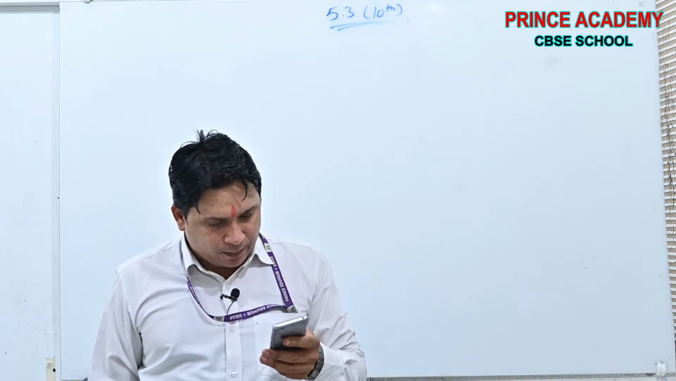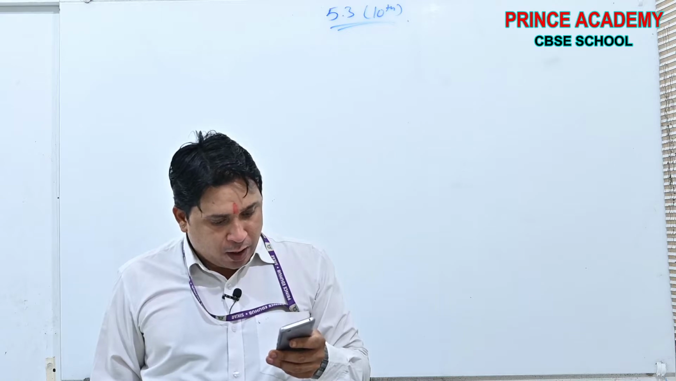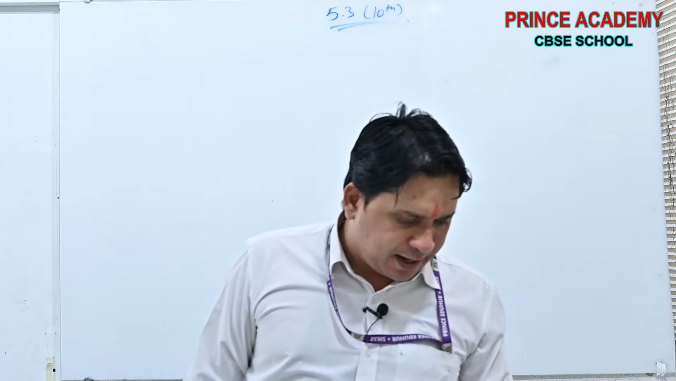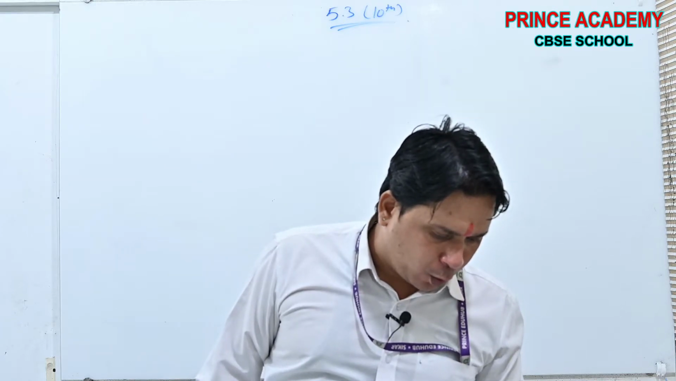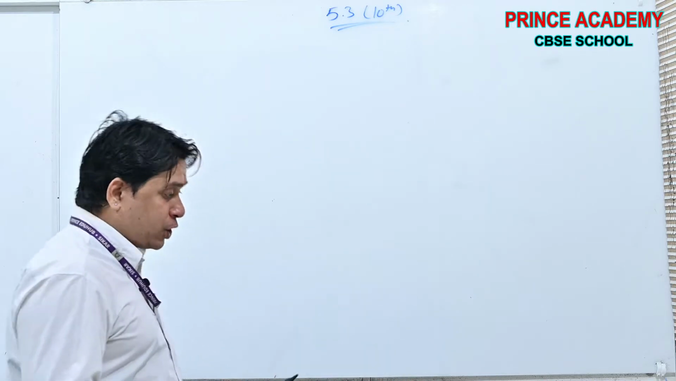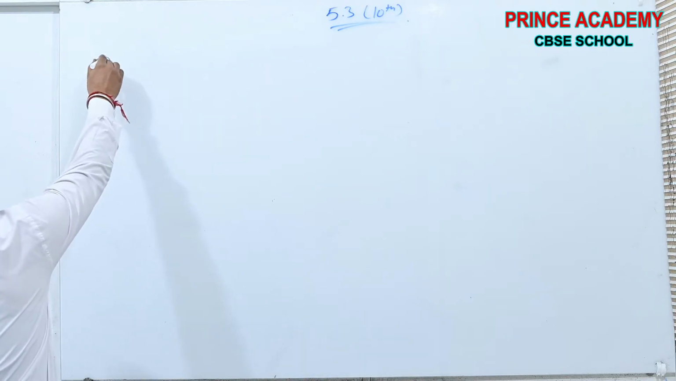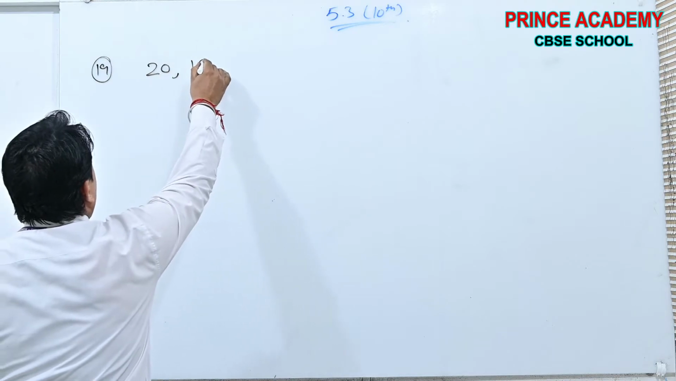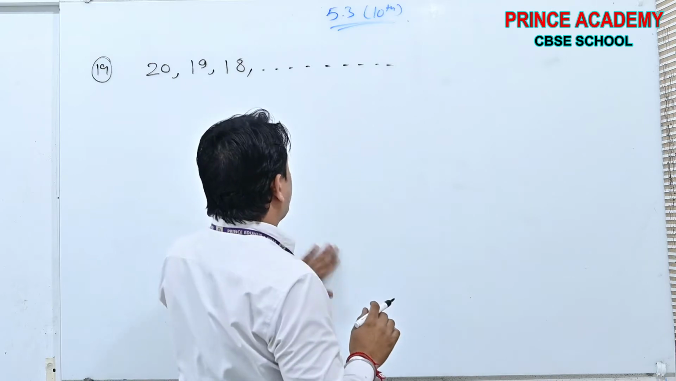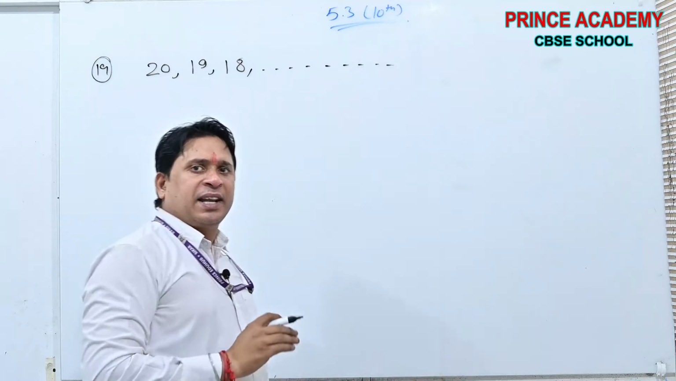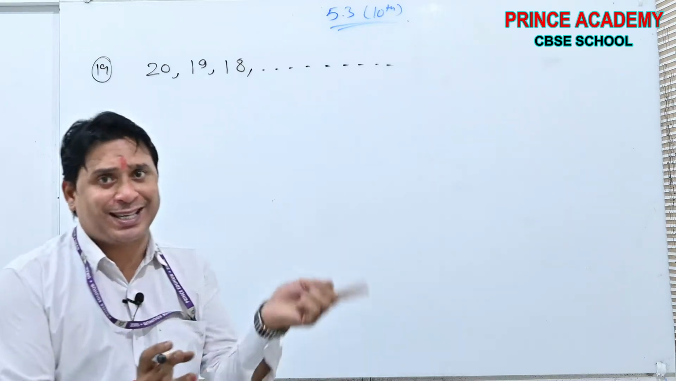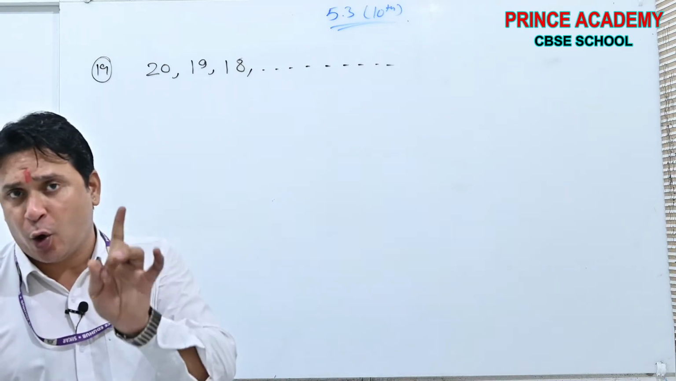Now see, in how many rows are the 200 logs placed and how many logs are in the top row? Question number 19. First row 20 logs, 19, 18 and so on. We do not know up to which row it will go, but the fact is that the sum of total logs is 200.